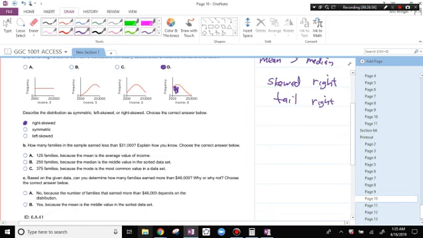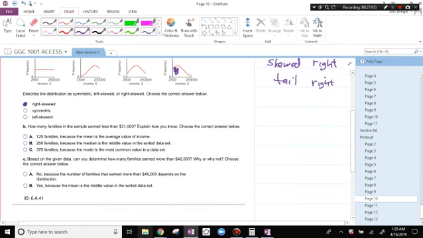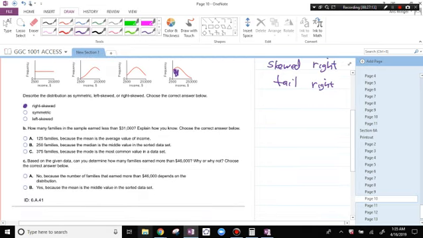How many families in the sample earn less than 31,000? Well, 31,000 is a special number because it's the median. It's the number in the middle. So half the people have to make less than 31,000. Well, how many people were there? There were 500 people. So half of that is 250. The median is the halfway point.